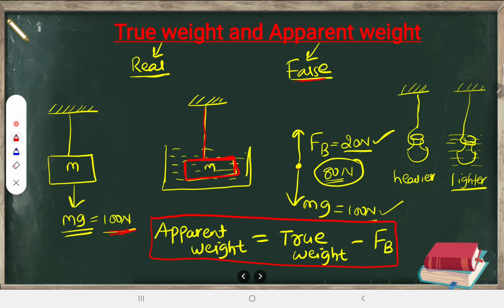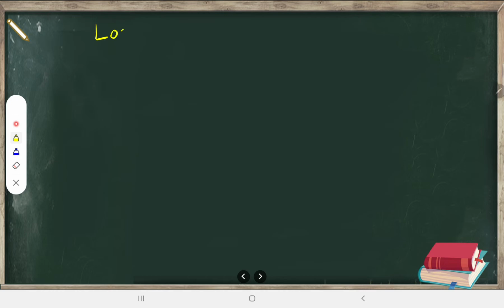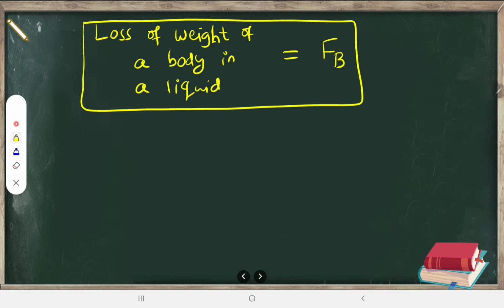Are you getting my point? If it experiences a 20 Newton buoyant force, it has lost 20 Newton. From 100 Newton, it has become 80 Newton. That means it has lost 20 Newton. So that is the loss in weight. The loss of weight of a body in a liquid is equal to the buoyant force experienced by that body. Alright, so this is a very important input, and based upon this only we are going to solve so many questions.